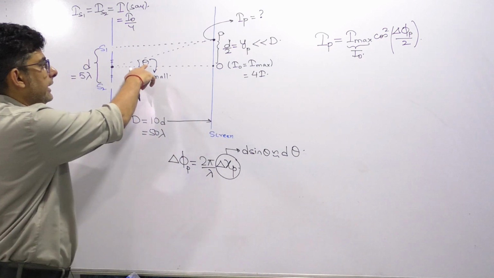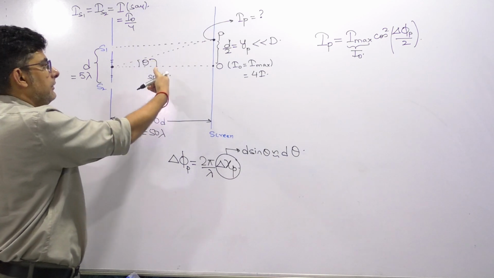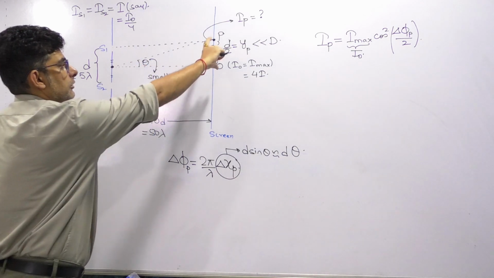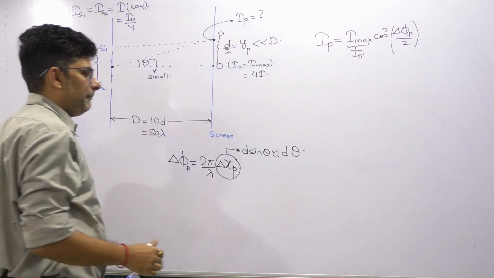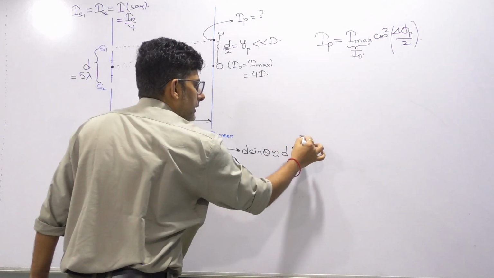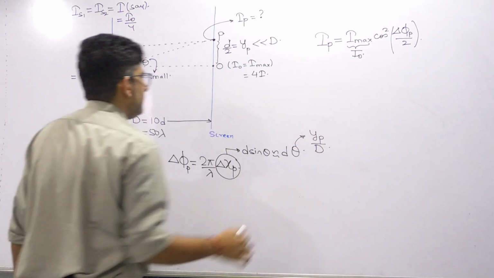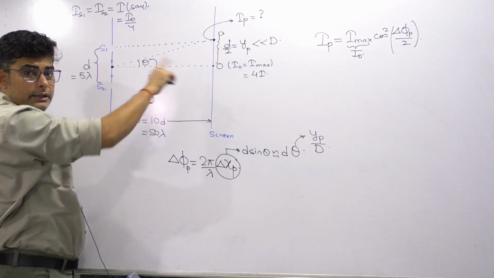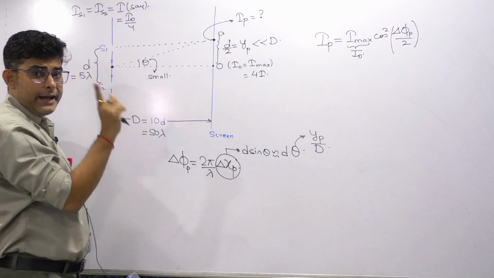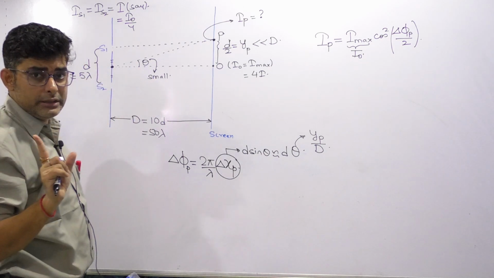Now what is theta? Tan theta, sin theta, theta all are same. So that is y by D. So theta is nothing but perpendicular by base, height by D. Again telling, for small angle, sin theta and tan theta are approximately same.